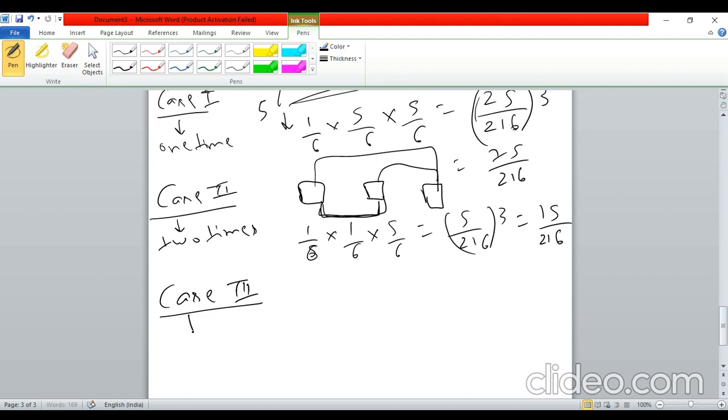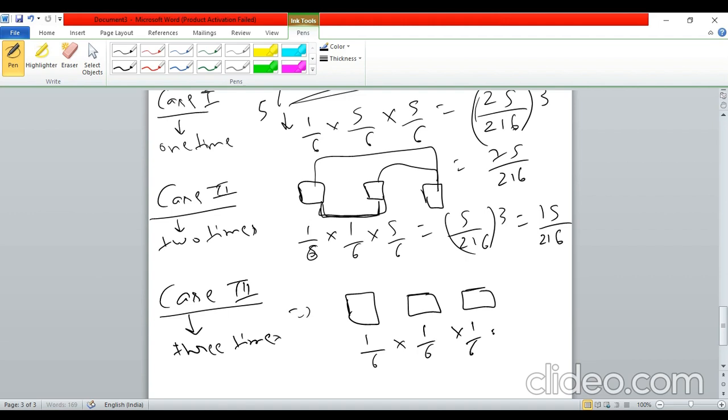That is here, 5 came all 3 times, right? If 5 comes 3 times, so this is very simple then. We have these 3 dice, so if 5 came 3 times, on this one 5 came, so 1/6. Here also 1/6, here also 1/6. So this will be 1/216.